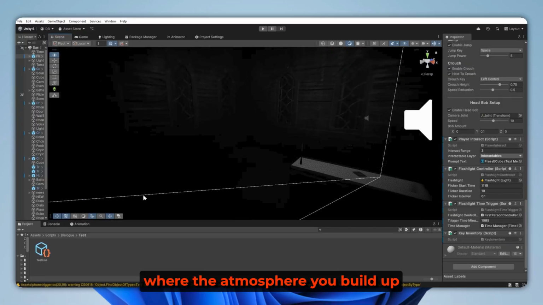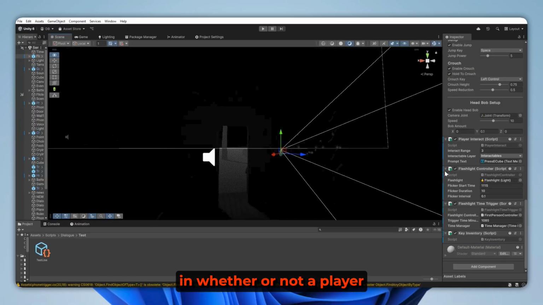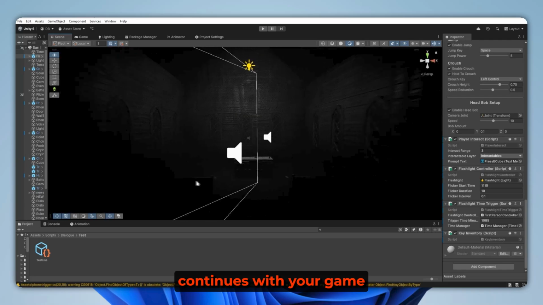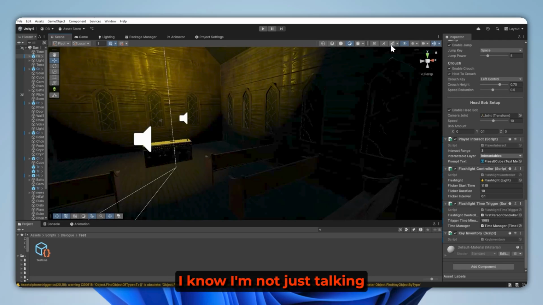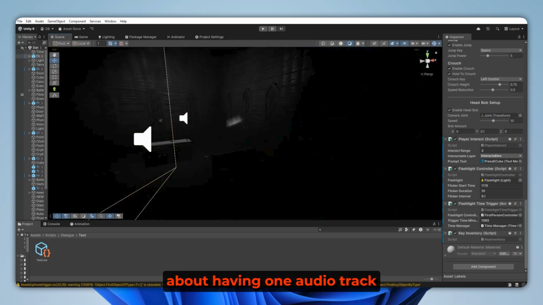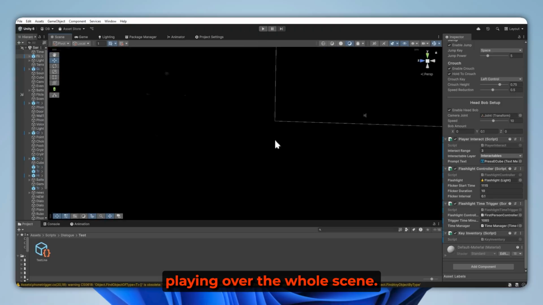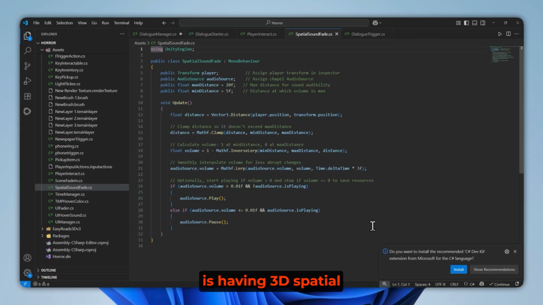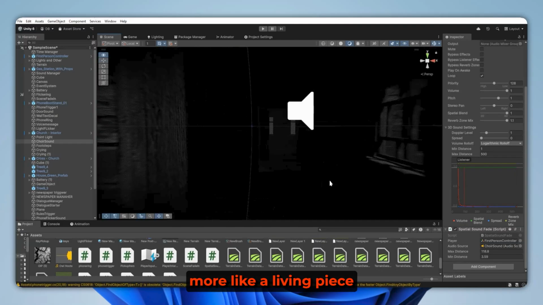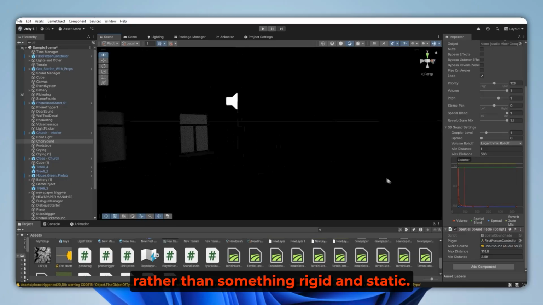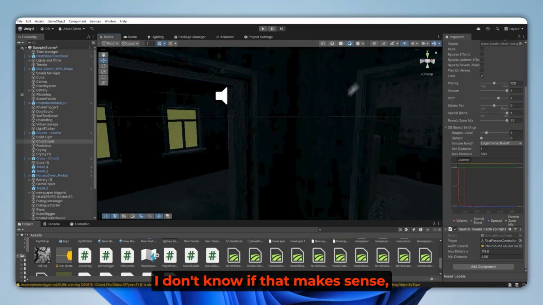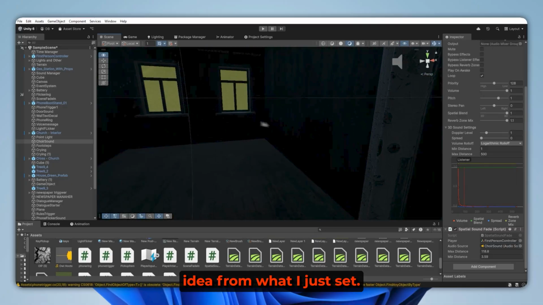where the atmosphere you build up is a determining factor in whether or not a player continues with your game or recommends it to others. And no, I'm not just talking about having one audio track playing over the whole scene. What I'm working on doing is having 3D spatial sounds in every corner of my game. It makes the game feel more volumetric and dynamic, more like a living piece rather than something rigid and static. I don't know if that makes sense, but I think you probably can get the idea from what I just said.